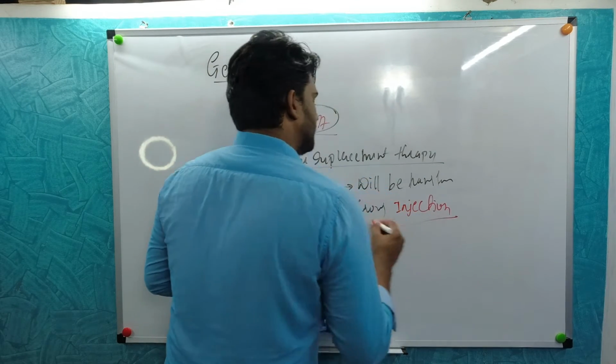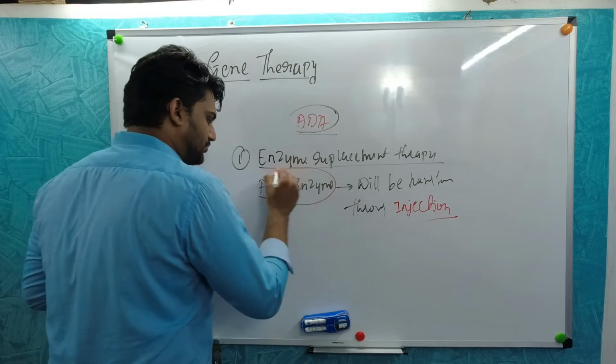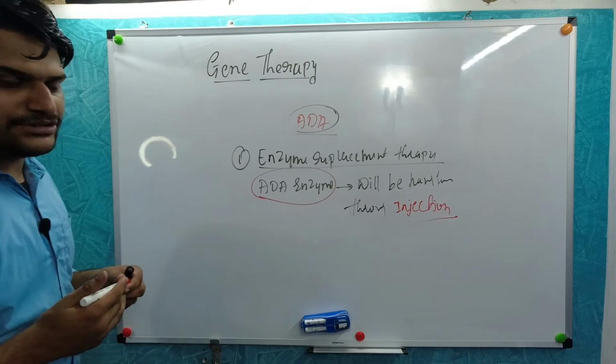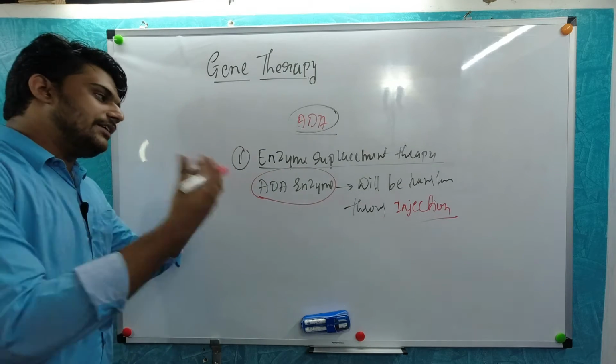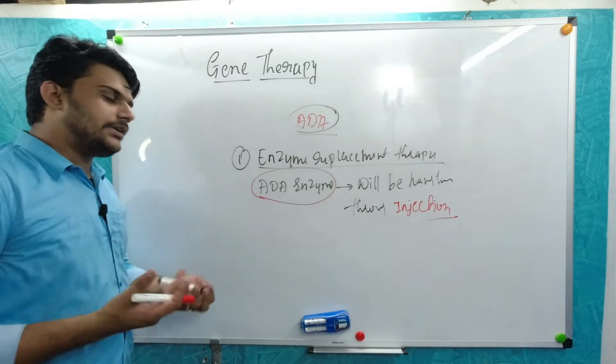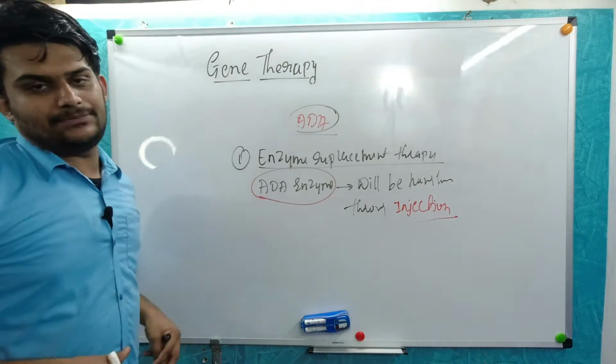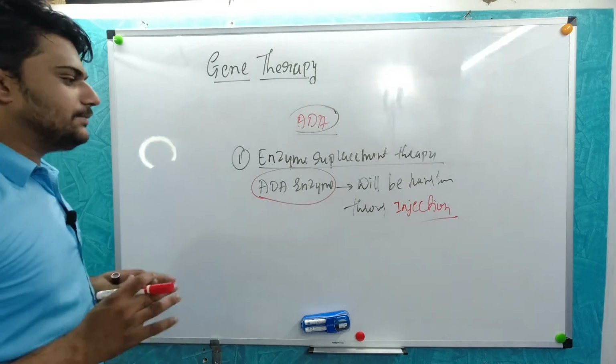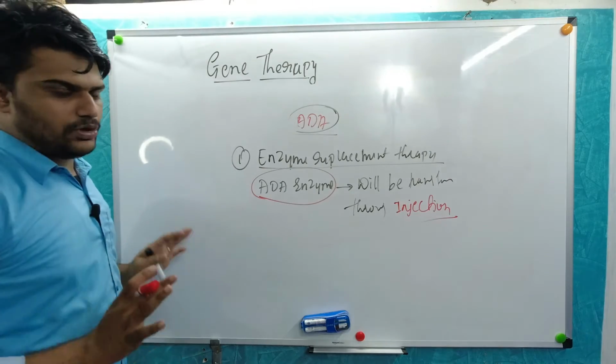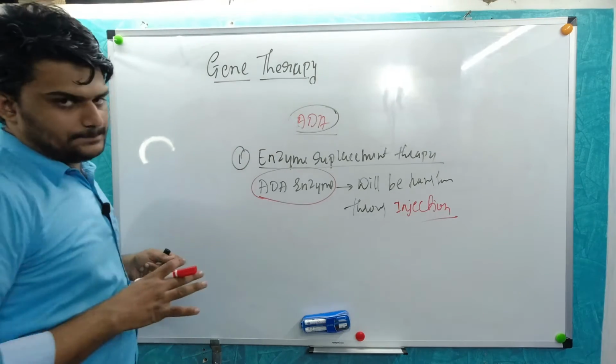So whenever the enzyme comes to an end, or when enzymes get destroyed in the body, we have to go again to the physician, and the ADA enzymes have to be inoculated again into the body. So this is the first attempt that has been made to cure the ADA.